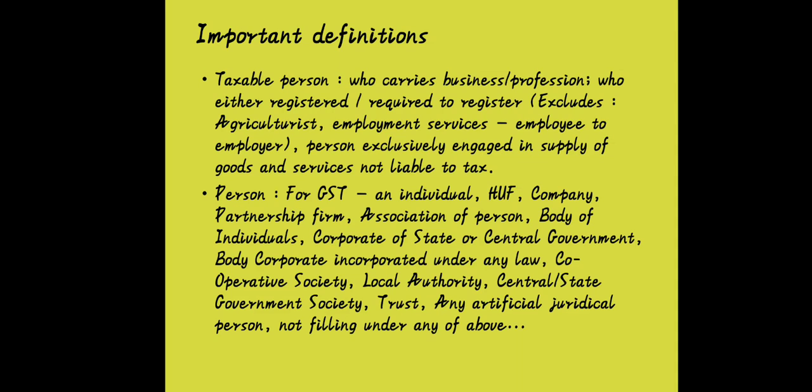Now the next is, what is a person? For GST, an individual, HUF, company, partnership firm, association of persons, body of individuals, corporation of state or central government, body corporate incorporated under any law, cooperative society, local authority, central or state government society, trust, any artificial juridical person not falling under any of the above, everything will be covered as a person. And the person who is liable to register or required to register is a taxable person.